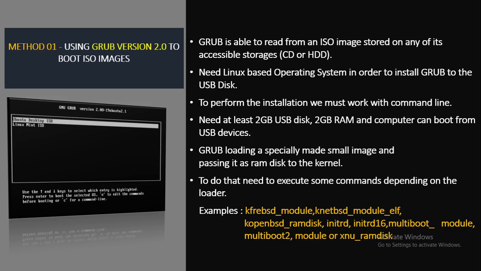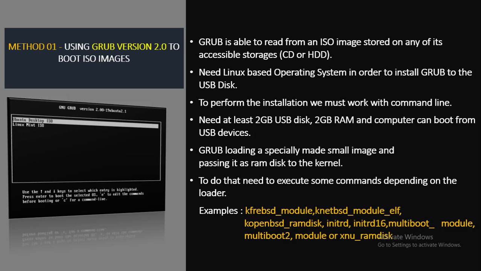To achieve this, Grub loads a specially made small image and passes it as a RAM disk to the kernel. This can be achieved by executing a few commands, depending on the loader. Here I have mentioned those commands and an example. The behavior of initial RAM disks depends on the command line option. Several distributors provide the image for this purpose, or it is integrated in their standard RAM disk and activated by a special option. To install Grub to the USB disk, we need a Linux based operating system.